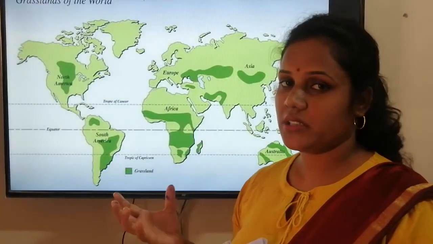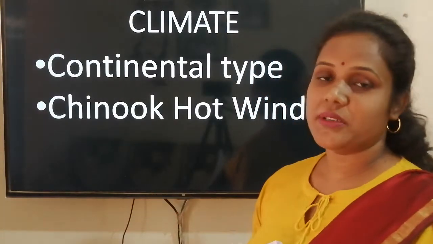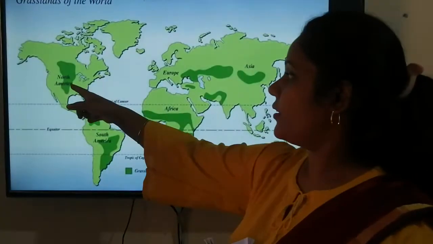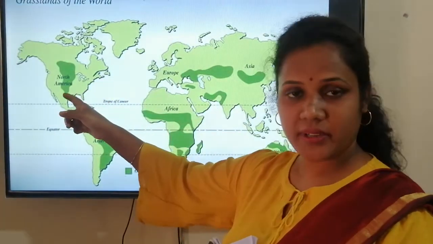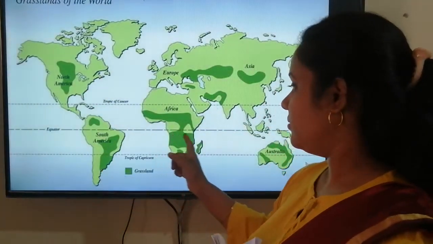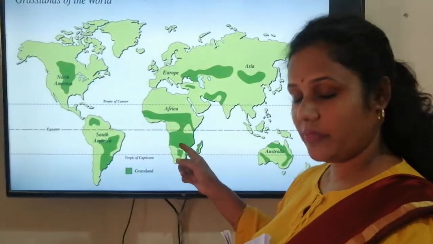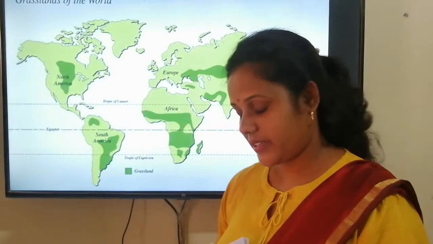Then I told you about the climate. Steppes and prairies have a continental climate, but veldt, downs and pampas have a moderate climate.